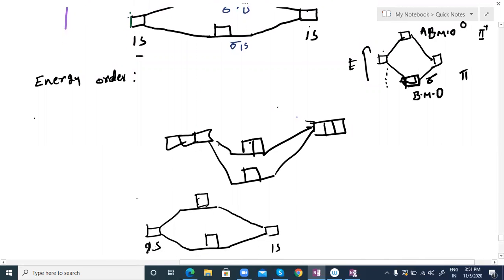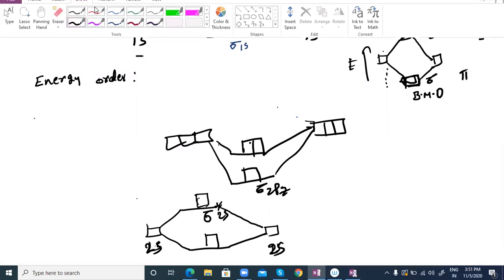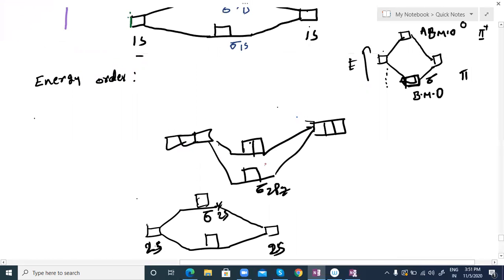So this is the 2s orbital, we can assume that one. This 2s orbital, sigma star 2s orbital, and this is the sigma 2pz orbital. They are intermixing with each other due to their small energy difference. Whenever they intermix, one orbital's energy decreases and one increases. So sigma 2s orbital energy is going to decrease. This one rises to more than pi 2px, pi 2py. That is the reason the sigma 2pz orbital energy rises more than pi 2px, pi 2py.